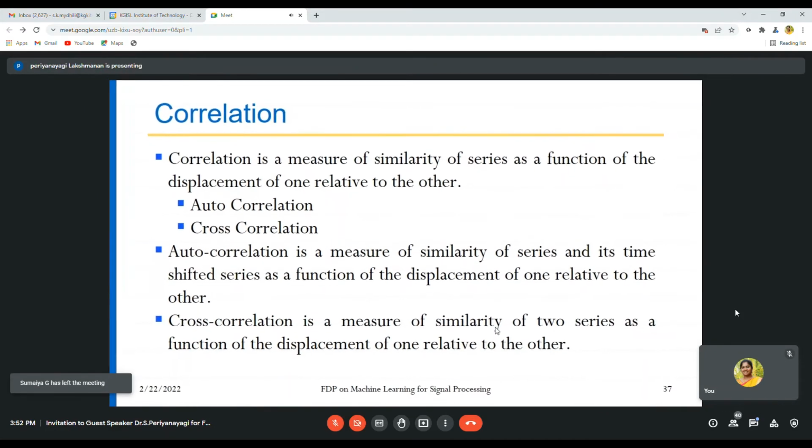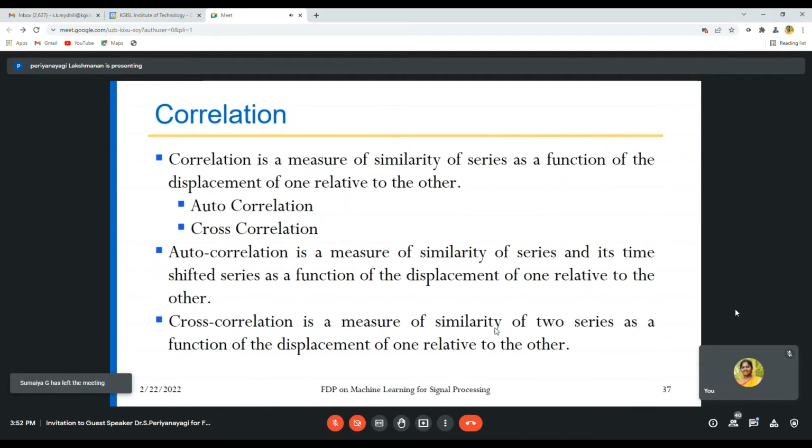Cross correlation is a measure of similarity of two different series as a function of displacement. So by using this operation, we can tell whether two signals are different signals or the same signal.